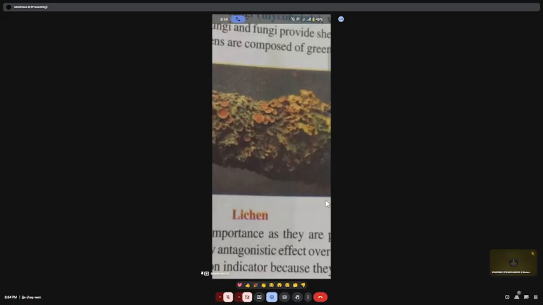Most of the lichens are composed of green algae and ascomycetes only. Ascomycetes fungi and green algae are always in that composition. So these are the organisms.